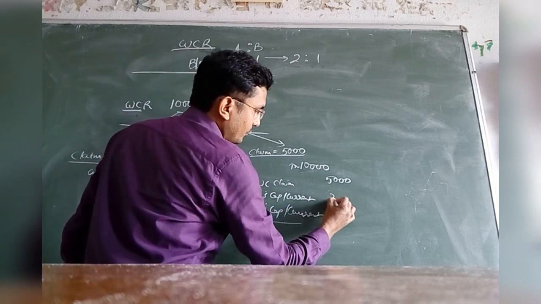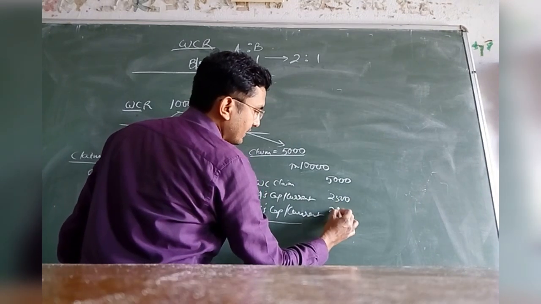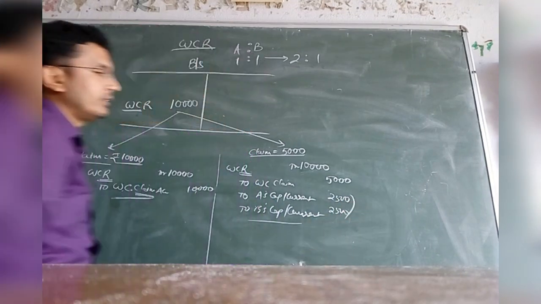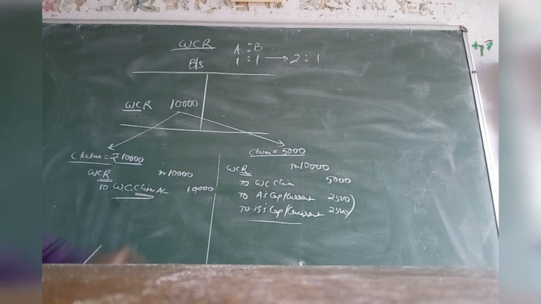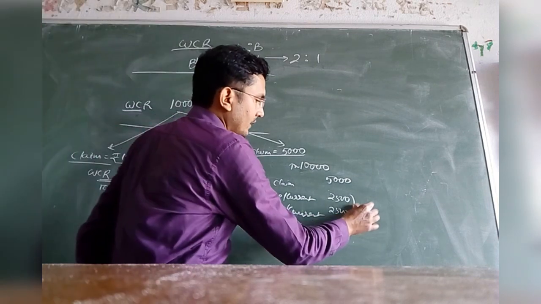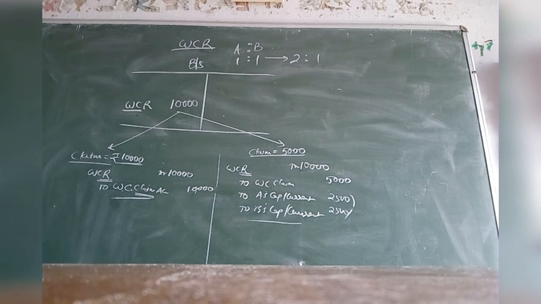The amount will be 2,500 each, because the 5,000 will be distributed in the ratio of 1:1.